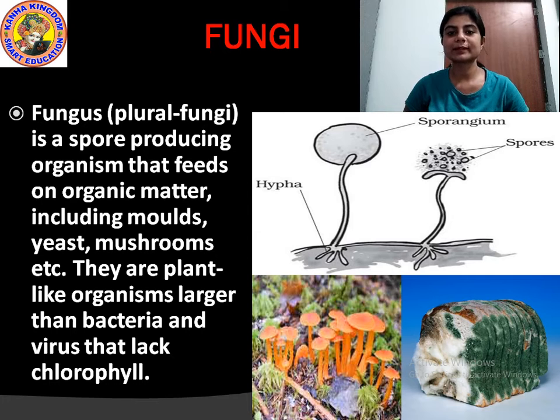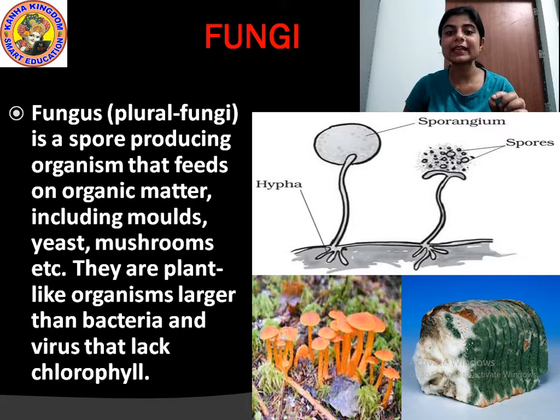Many microbes. Okay. This is a spore-producing organism that feeds on organic matter. These fungi are spore-producing organisms that feed on organic matter. Organic matter means living matter. These are some spore-forming organisms.